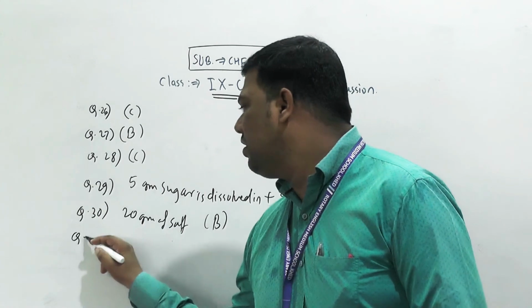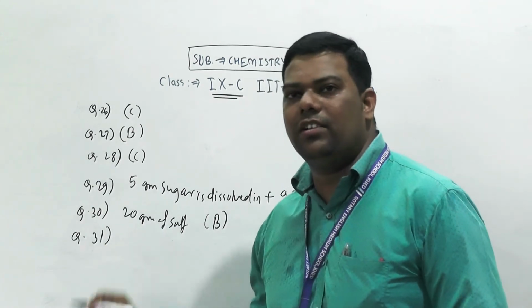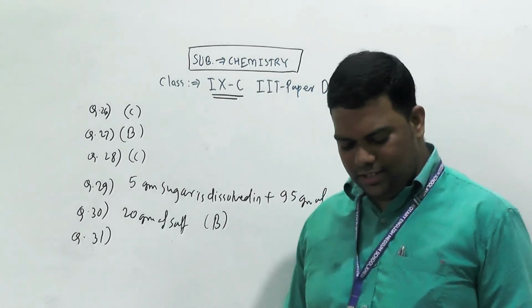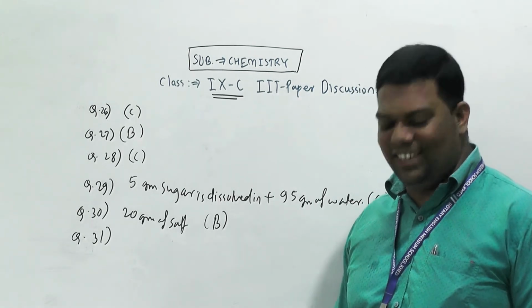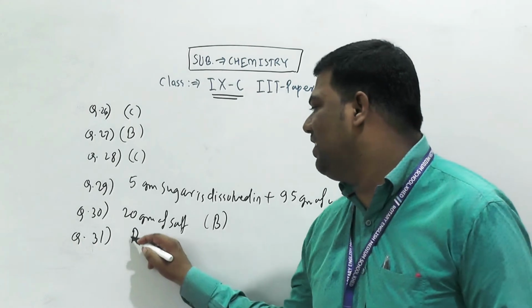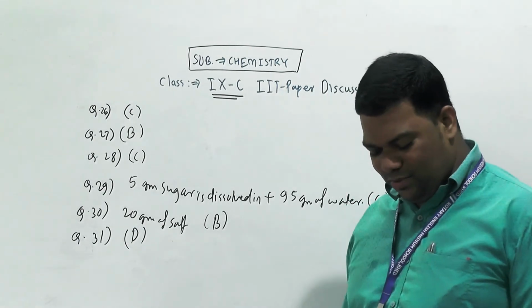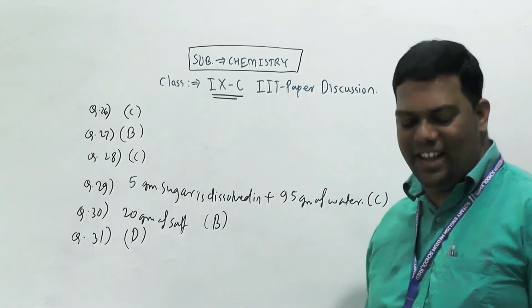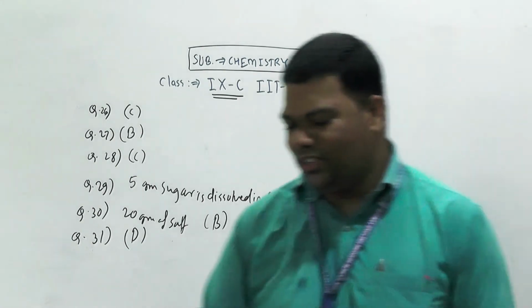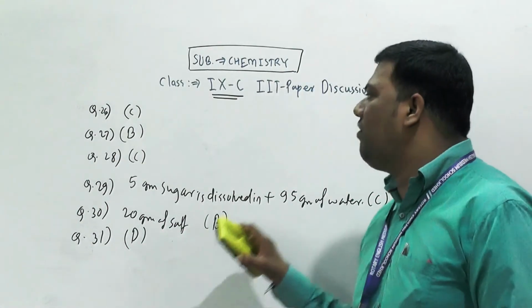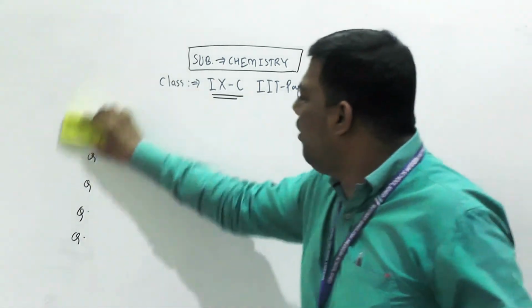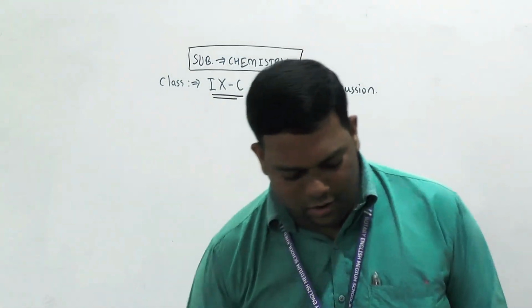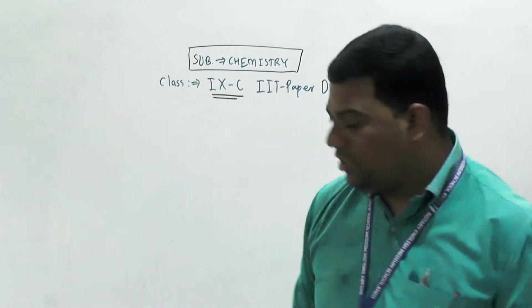Okay, see here. Question number 31. Bronze is an alloy of copper and tin. We discussed this many times, copper and tin here. Understood? So these are question number 26 to question number 31. Now we will discuss question number 32. Ready?